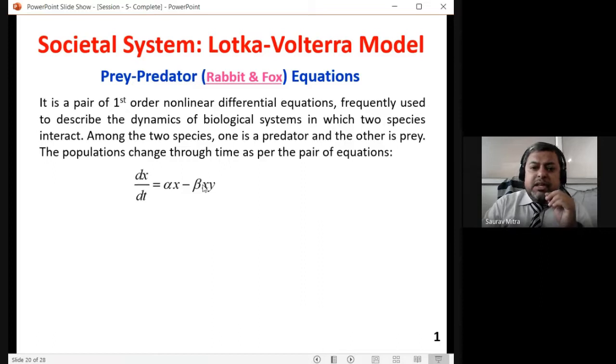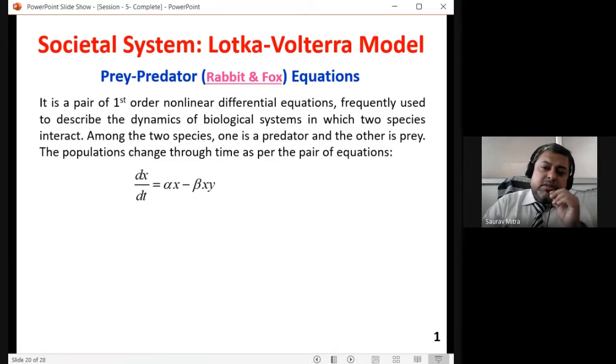But the jungle is not like that. The jungle is an open place where the foxes come near the rabbits and can eat them. So at what rate are the foxes eating rabbits? The count of foxes is given by y, and the count of rabbits is given by x. So beta xy is nothing but the interaction between fox and rabbit.